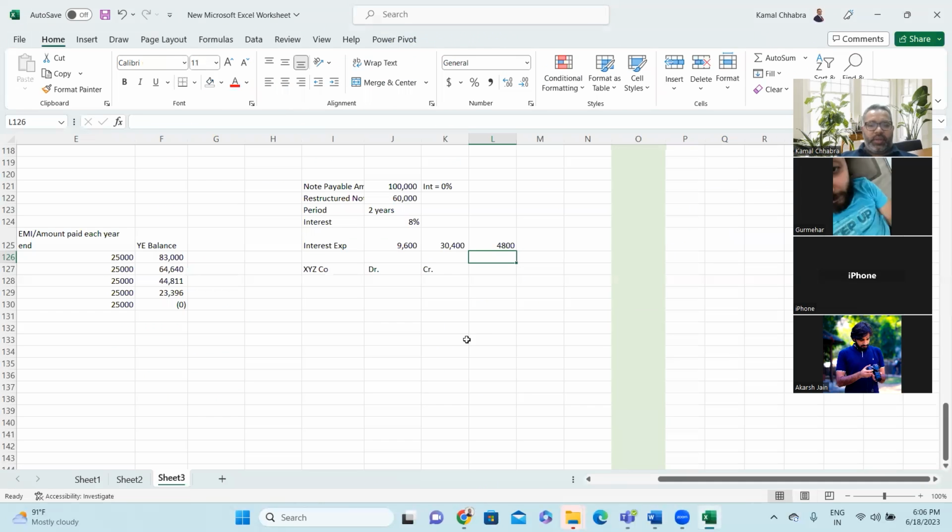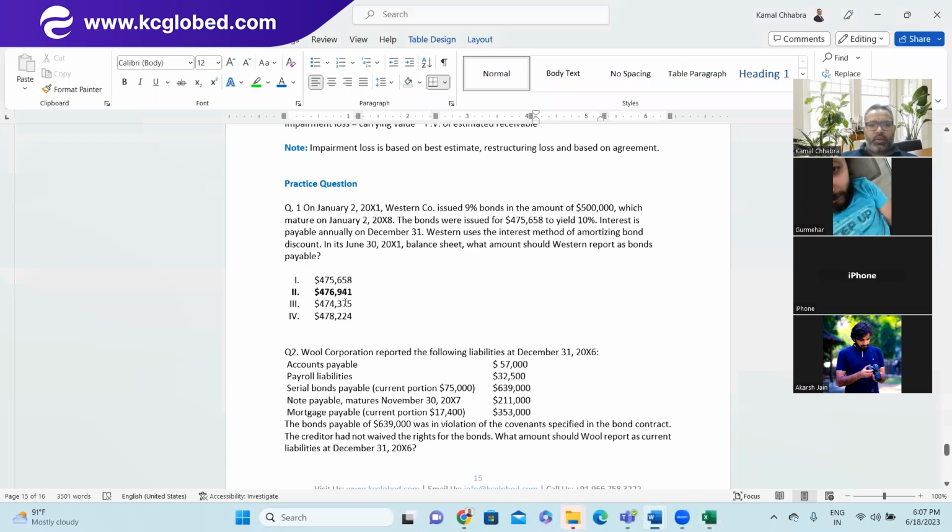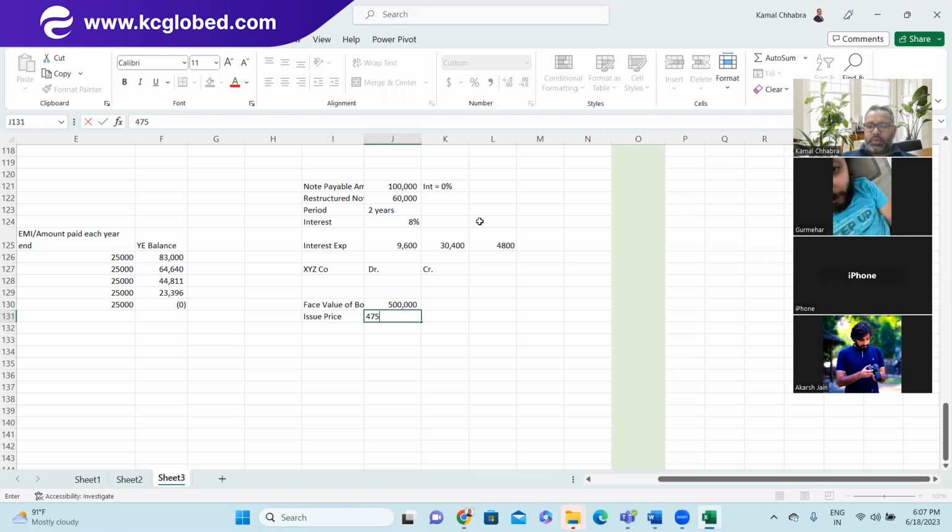So let me take you to the Excel sheet. All of the question is: face value of bond is how much? $500,000. Issue price is how much dollars? 475,658. So what is the discount?